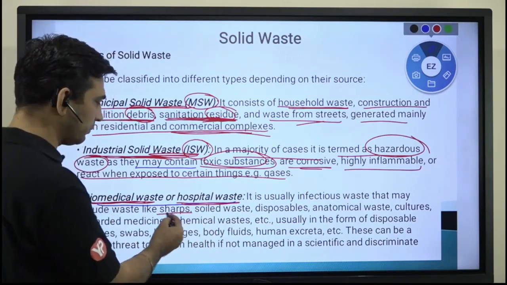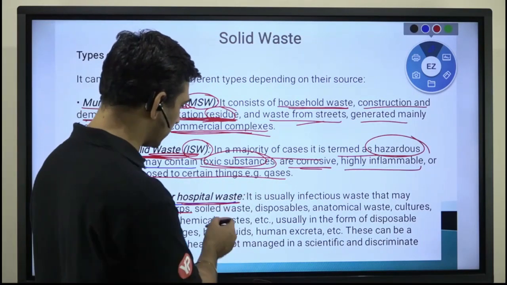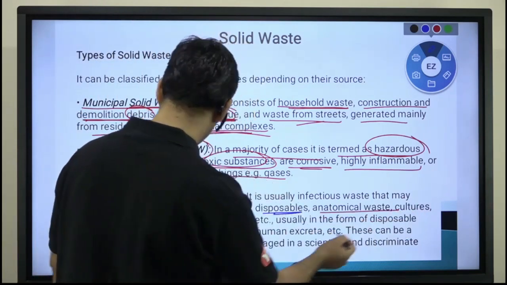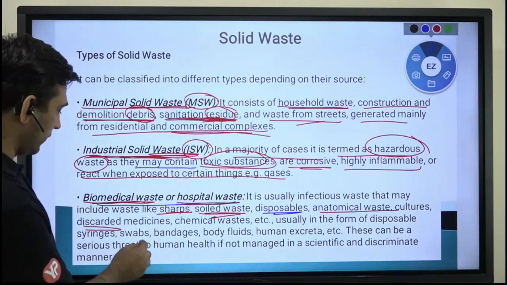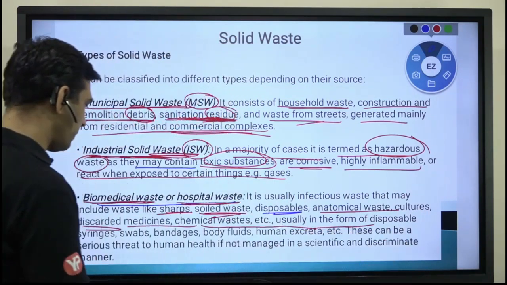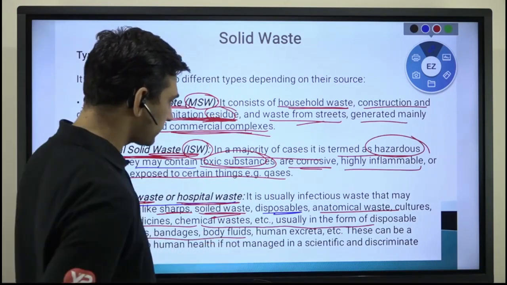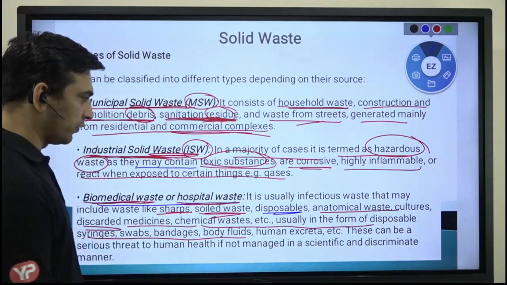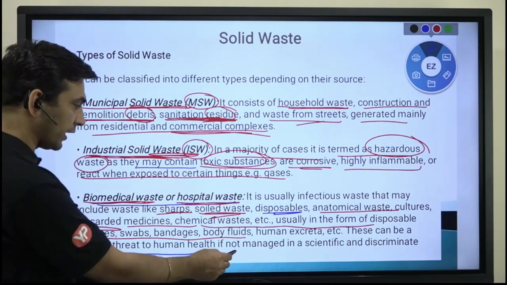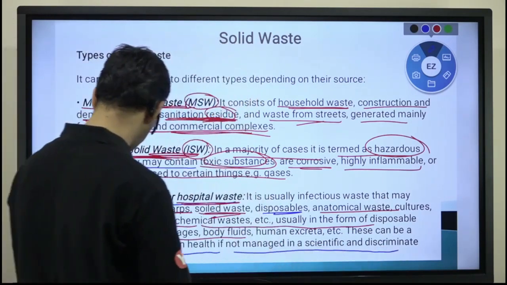It could be sharps, like blades, solid waste like disposables, anatomical cultures discarded, medicines, all those waste you can think of, they all are the part of this particular hospital waste. And these can be a serious threat to human health if not managed scientifically and in a proper way.